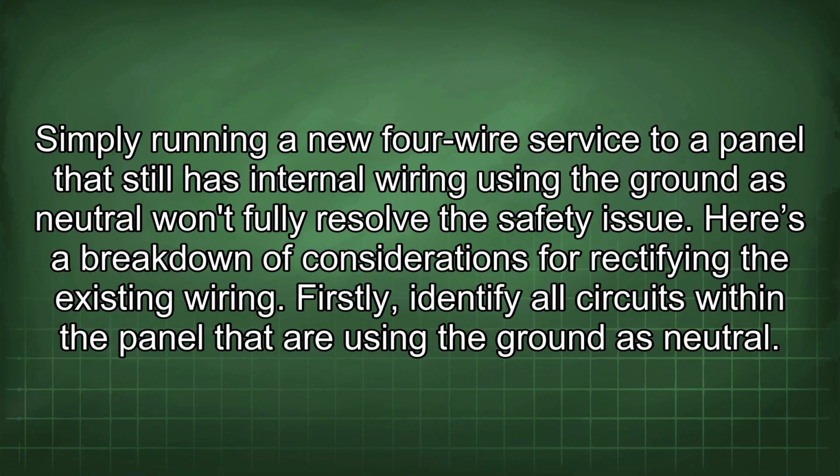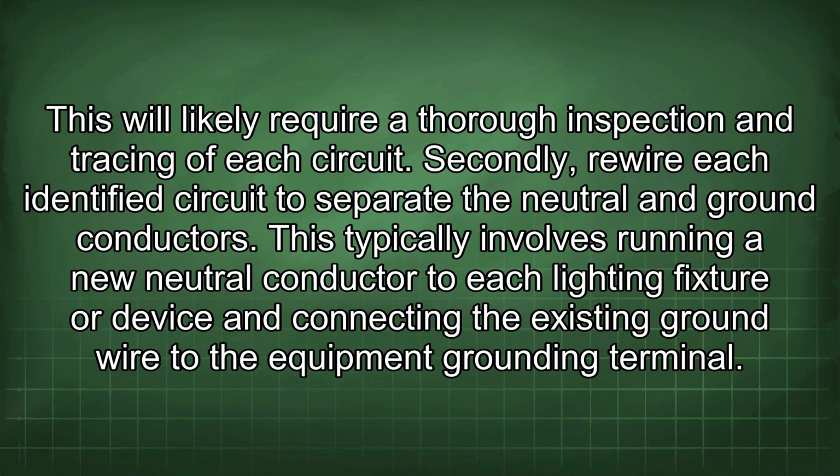Firstly, identify all circuits within the panel that are using the ground as neutral. This will likely require a thorough inspection and tracing of each circuit. Secondly, rewire each identified circuit to separate the neutral and ground conductors. This typically involves running a new neutral conductor to each lighting fixture or device and connecting the existing ground wire to the equipment grounding terminal.